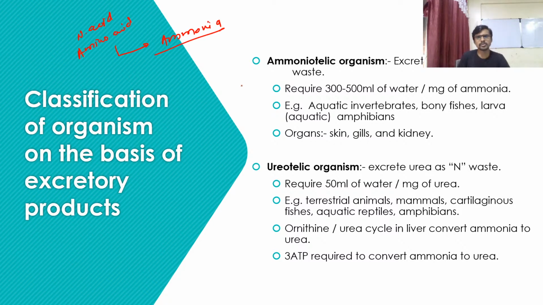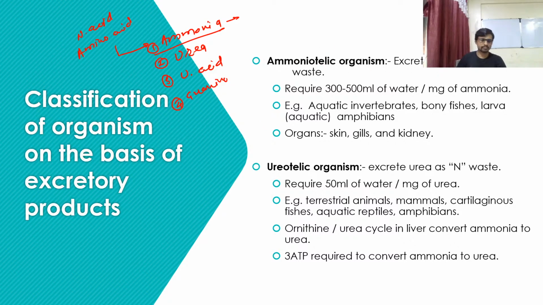So we can classify the organism on the basis of the excretory product, whether they are excreting ammonia as a waste product, or urea or uric acid or guanine. So we are going to classify organisms into these four groups now. First, ammonotelic organisms.